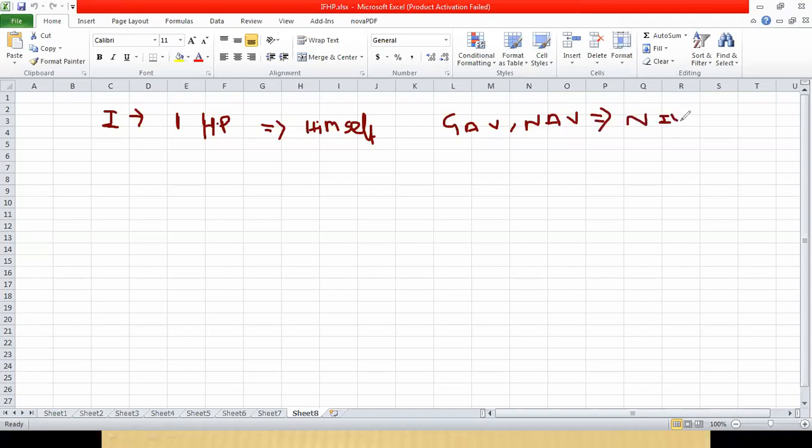Okay. So this is a very simple question. One house property you are having, you are using it for your own purpose and your family purpose. So GAV, NAV will be nil because it is a self-occupied house property. Clear?